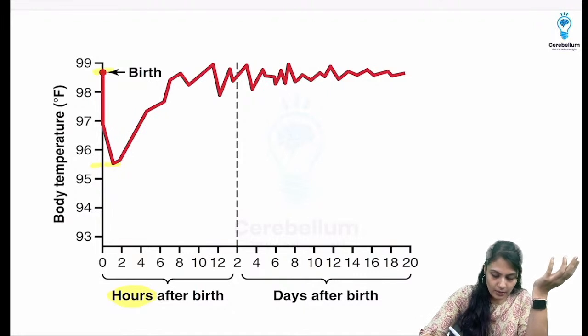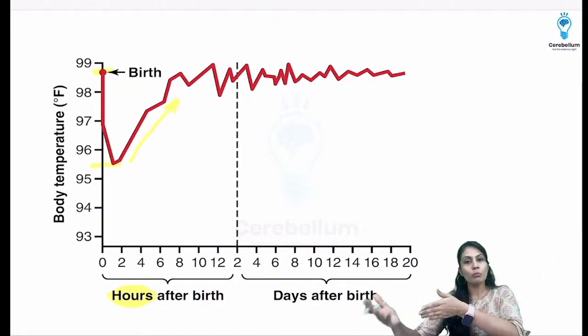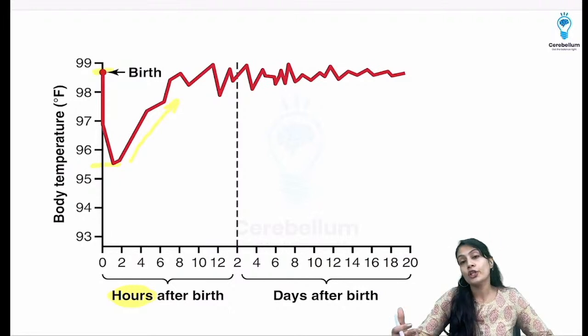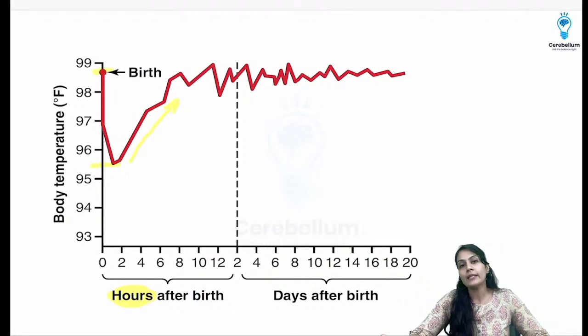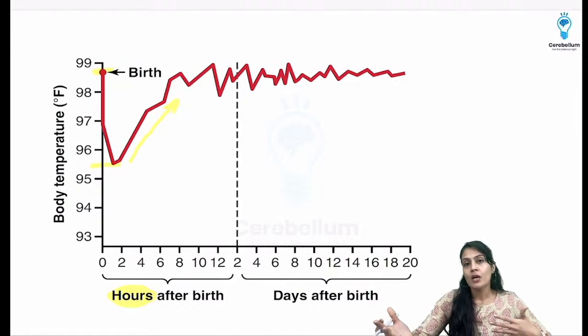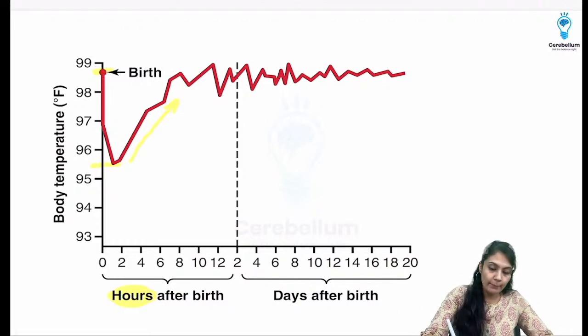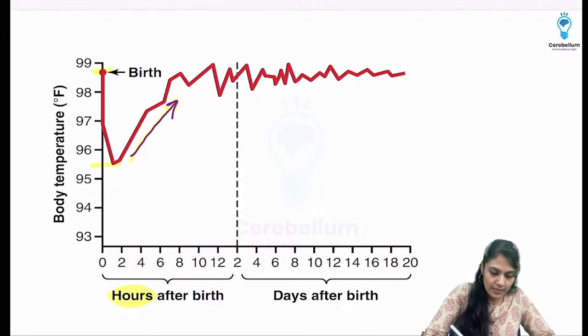And after a few hours, the baby's metabolism will boost up, right? And especially they have a lot of brown fat, and that brown fat is going to generate the heat. Why? Because other mechanisms such as shivering are not present in the baby. That will develop later on in adult life, but in babies, shivering is not present. So that's how they maintain the body temperature; the increment in the body temperature is mainly seen because of, remember, something known as brown fat.